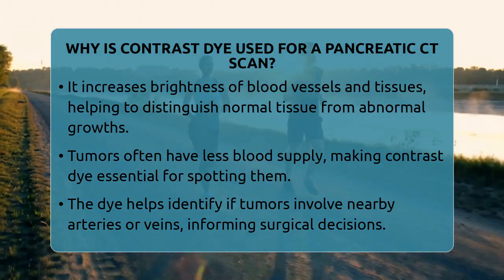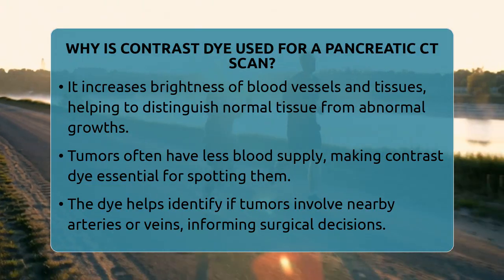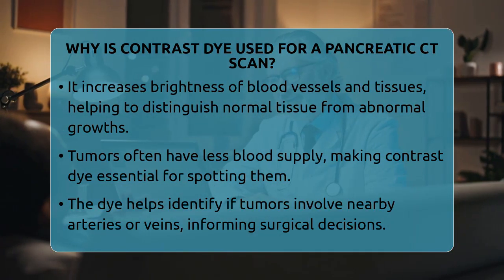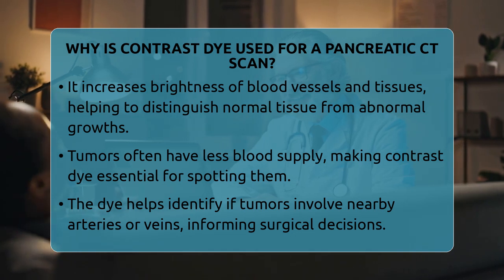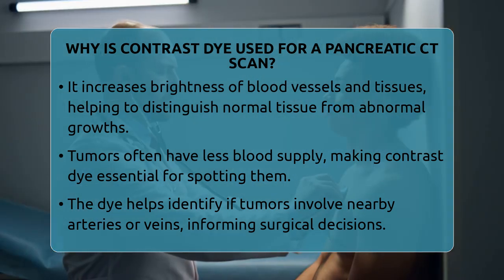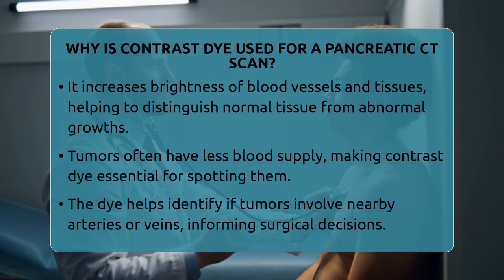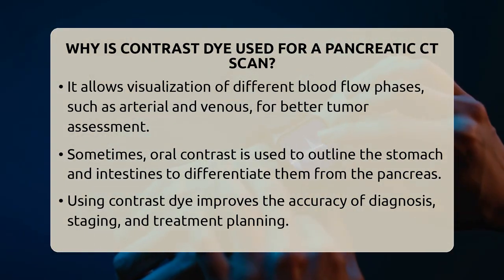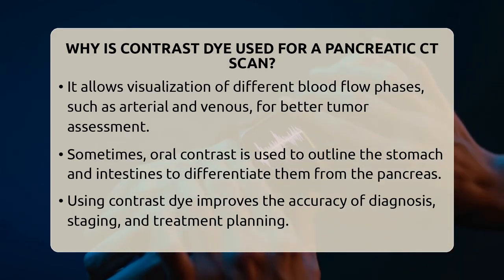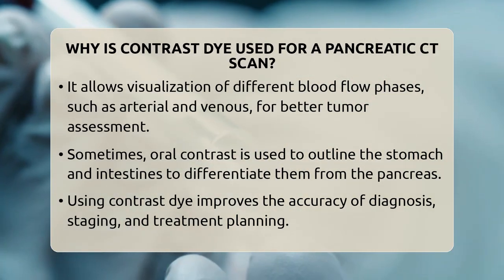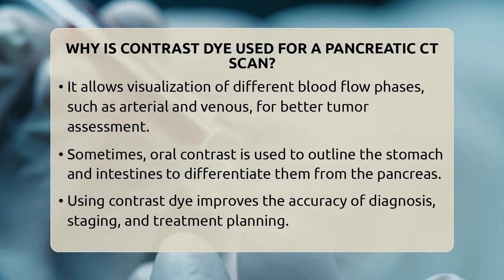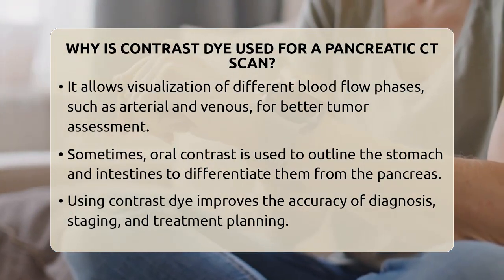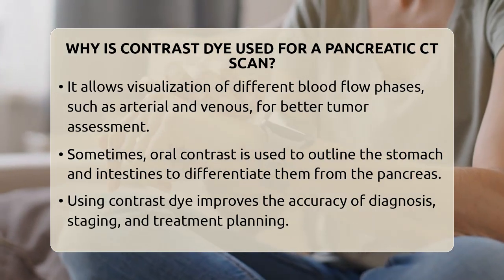The dye also helps identify the different phases of blood flow, such as the arterial phase, which shows arteries, and the venous phase, which shows veins and the pancreas itself. This multi-phase imaging provides a clearer picture of the tumor's size, location, and relationship to surrounding structures. Sometimes, oral contrast may be used to outline the stomach and intestines, helping to distinguish these from the pancreas.